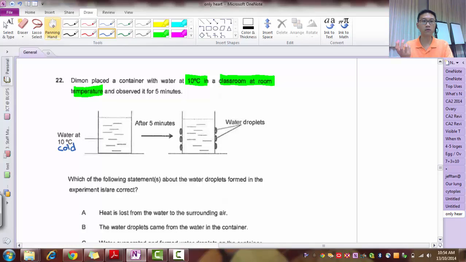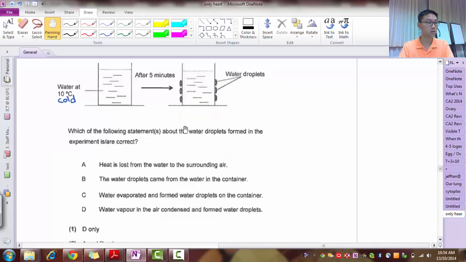So why are water droplets formed? Well, because the surrounding air contains water vapor, and this water vapor will be warmer compared to the cup. So when it touches the cooler surface of the cup, it will lose heat and condense and change to water droplets. Heat is lost from the water to the surrounding air? No, because it's cold water, heat is gained.